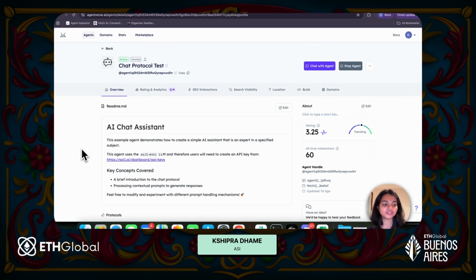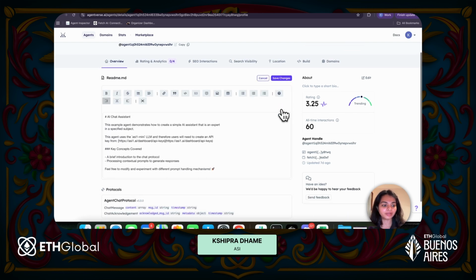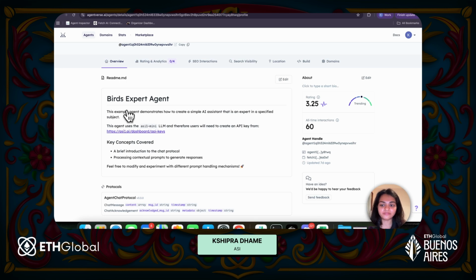Now, to make your agent more visible, you can edit the README. Remember, the README is very crucial because it tells ASI1 what this agent is capable of. So make sure you mention it in as much detail as possible. Give some sample queries and some sample outputs from the agent as to what kind of queries this agent can handle. I can go ahead, click on edit, and just say that this is a birds expert agent, and click on save. So in very few easy steps, you can update the agent's README. I will definitely say make sure that you update your agent's README.